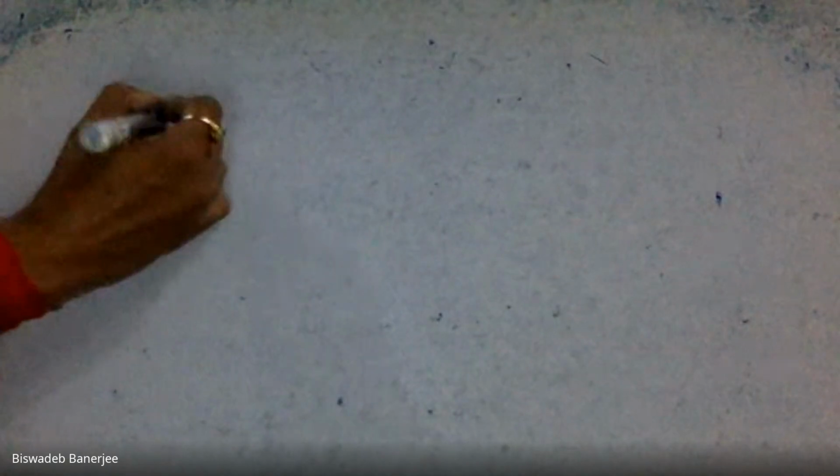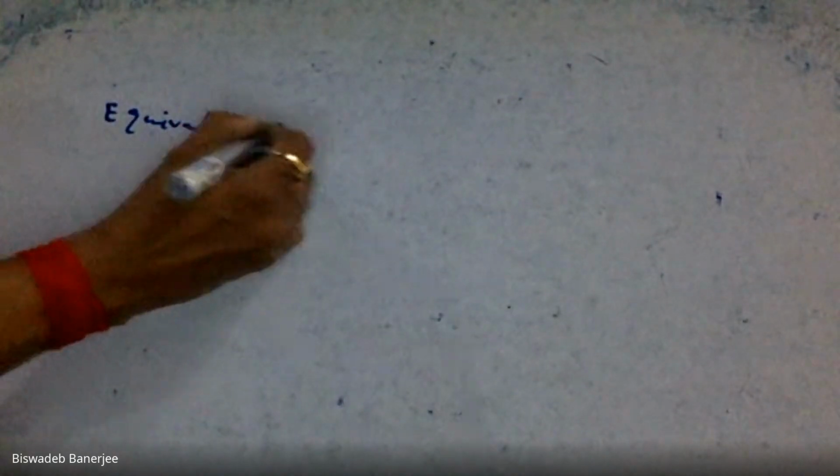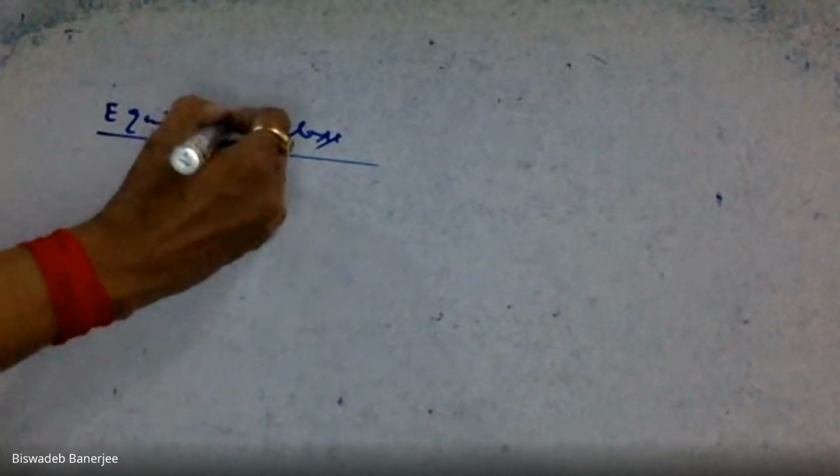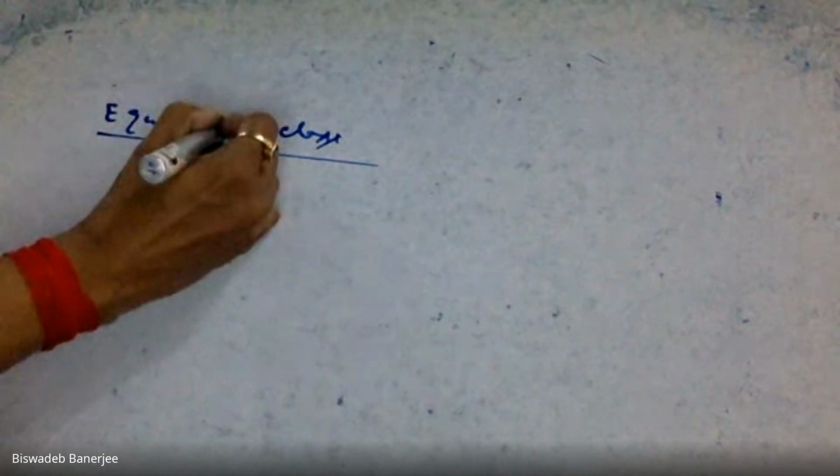So this is the definition of equivalence relation. If all the properties hold simultaneously, reflexive, transitive, and symmetric, we say that it is an equivalence relation. And our next important topic is equivalence class. What is equivalence class?